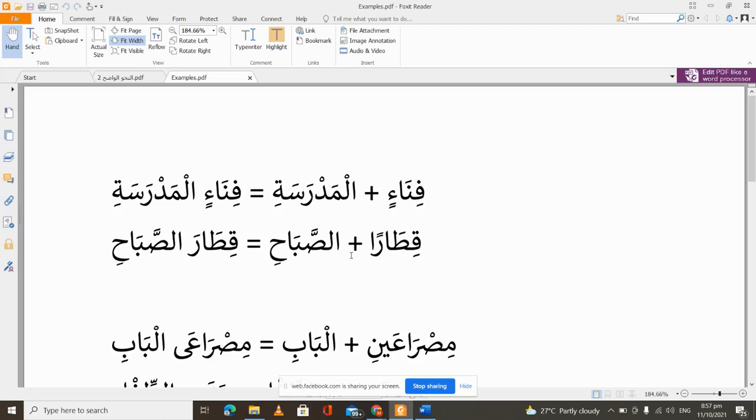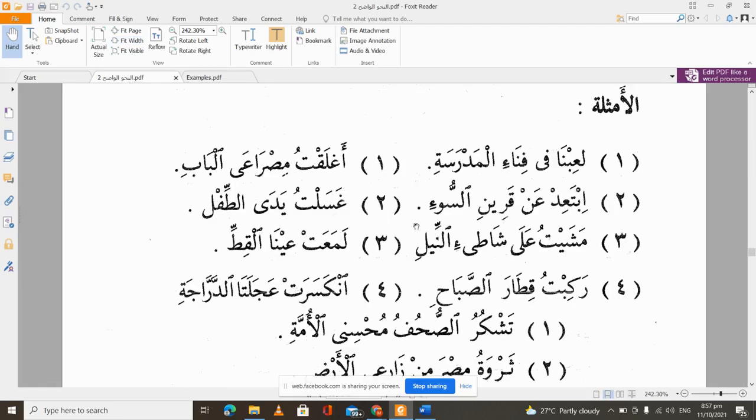The compound is owned by the madrasa. So when we enter here, it now becomes fina'il madrasa. There is not going to be any tanwin on that fina anymore. La'ibna fi fina'il madrasa. We played in the compound of the madrasa, or we played in the madrasa's compound.